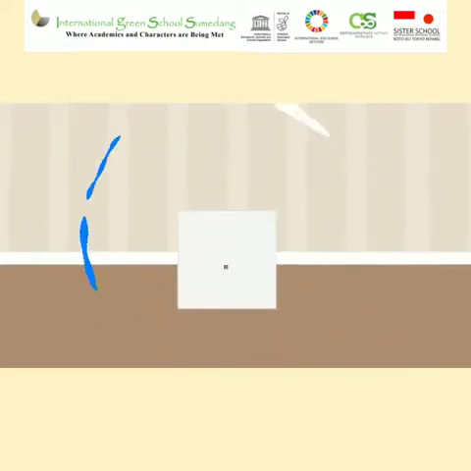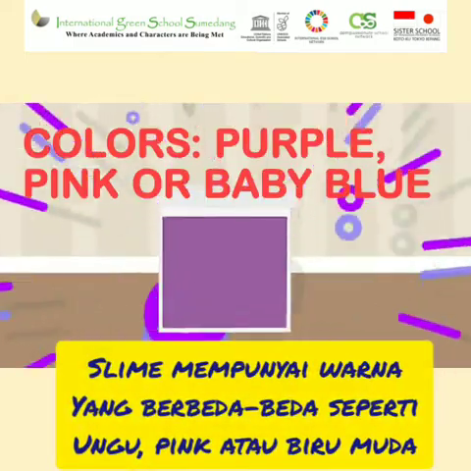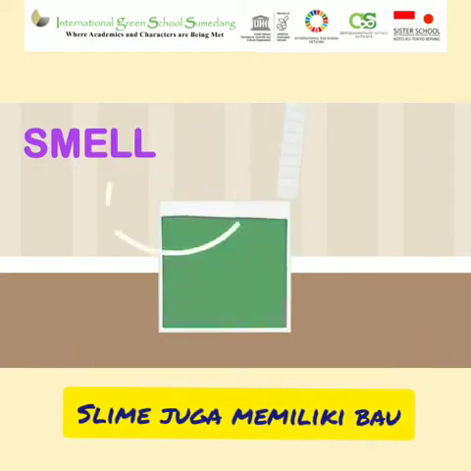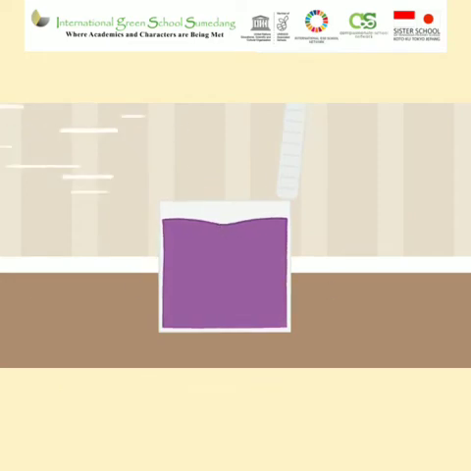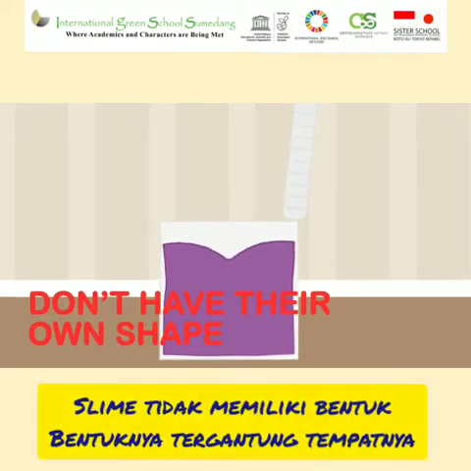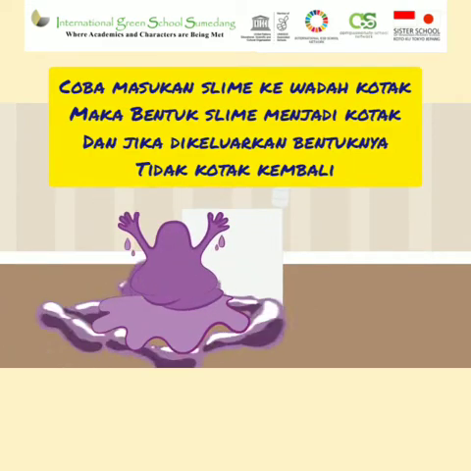For example, slime. Everyone loves playing with slime, right? Slime can have different colors like purple, pink, or baby blue. They have smells. Some slimes smell different from other slimes. They also have texture. They're sticky, but they don't have their own shape. That's why when you put them in a square container, they just fill the square. But when you take them out, they're not square, right?